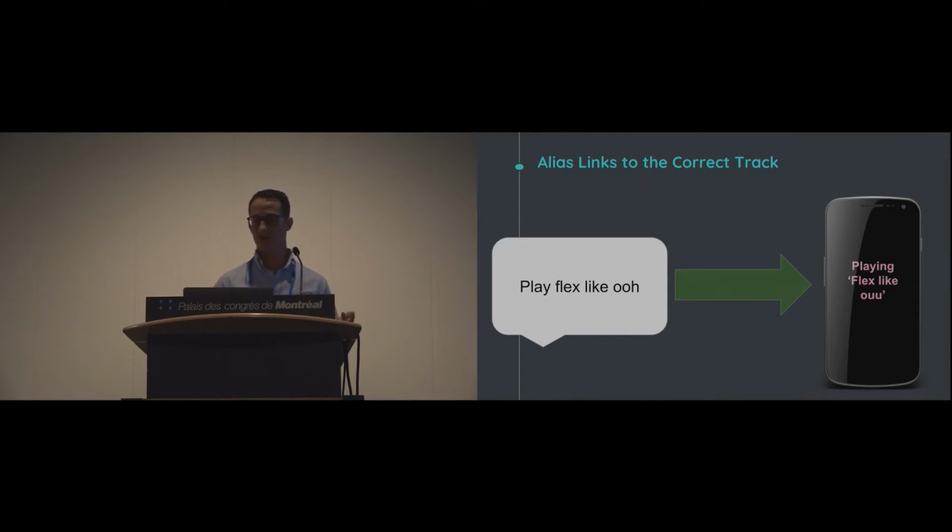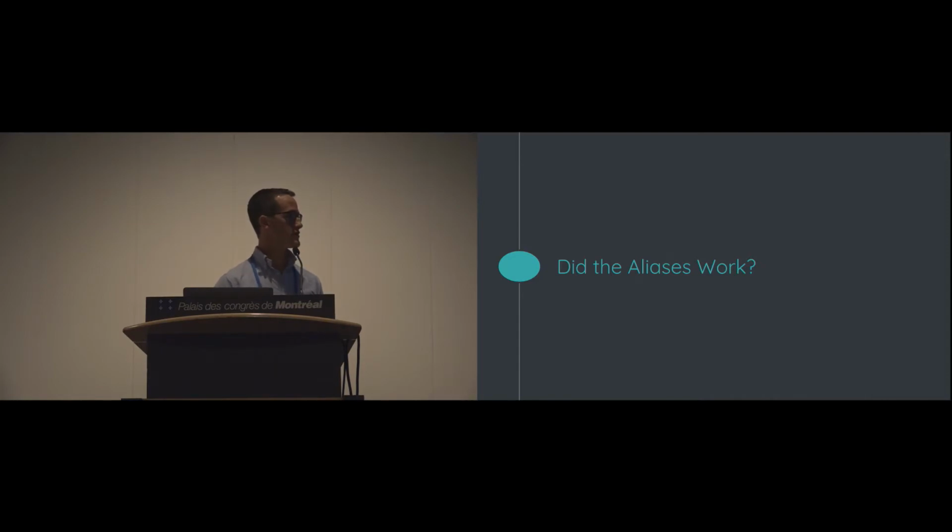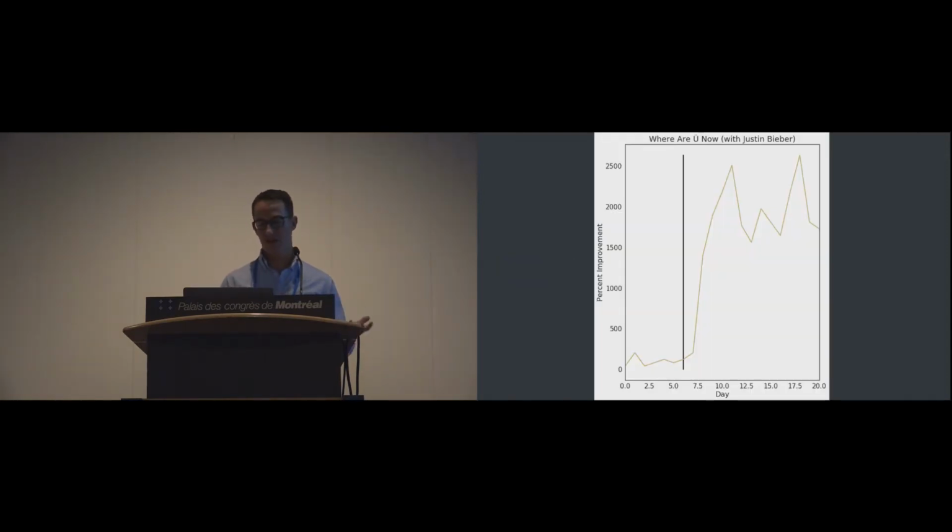And so the big question is, does this work? And the answer is pretty resoundingly yes. On the x-axis here, we have the day. On the y-axis, we have the percent improvement over baseline. And this is the track "Where Are You Now" with Justin Bieber. The black line in the middle is when we implemented the alias. So you can see it went up to over 2,500% after we implemented the alias. It improved quite a bit.